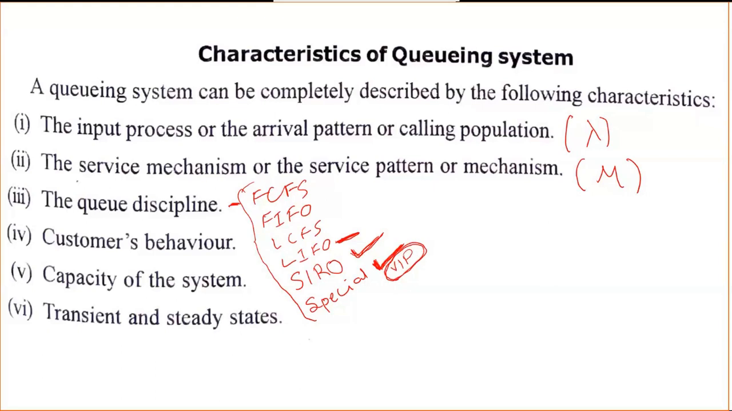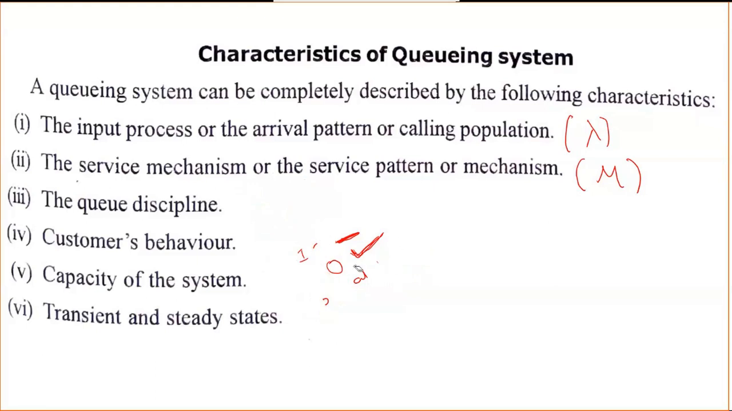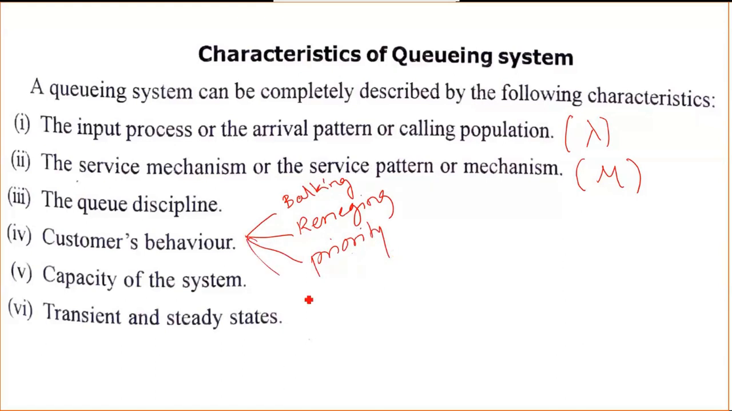The next one is customer behavior. How will the customer behavior be? Customer behaviors are totally 4 types. One is balking. The next one is reneging. The third one is priorities. And the fourth one is jockeying.